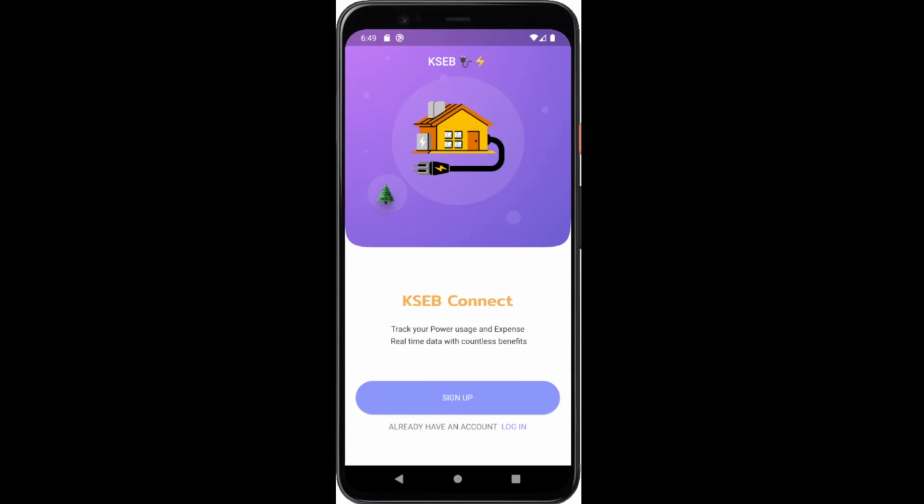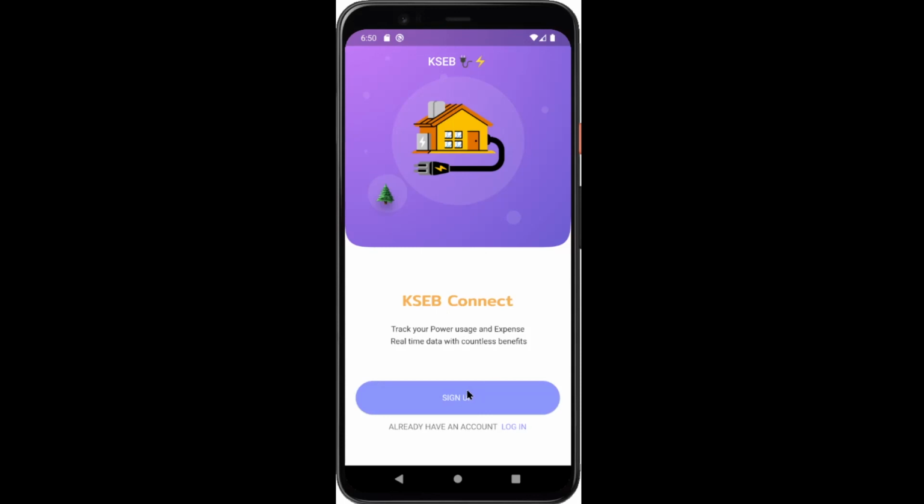And as a byproduct, we decided to create an app which is geared towards customer satisfaction and user friendliness. This app is called KCB Connect, and in this app you can track your power usage and expense with real-time data, along with countless benefits such as paying electricity bills, etc. And this is done with real-time data from the Node MCU circuit, the hardware we are using.